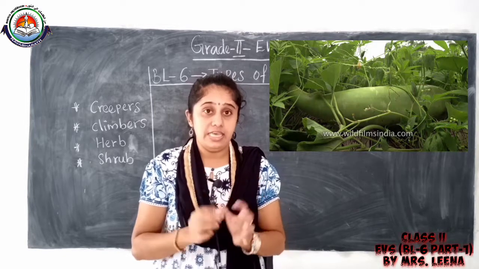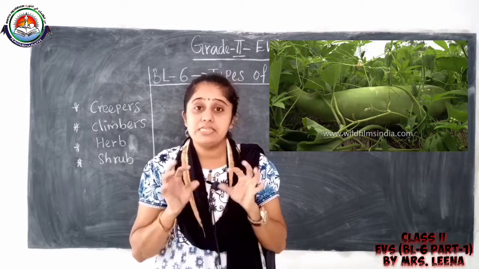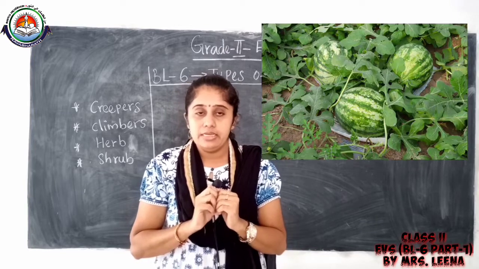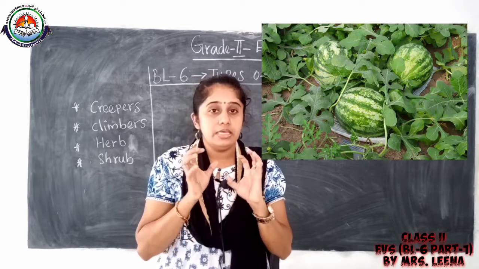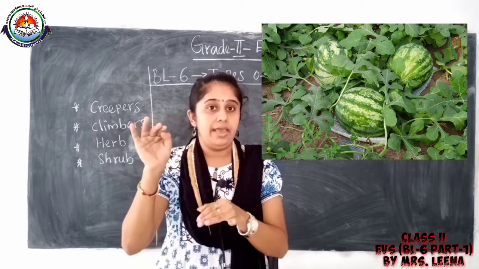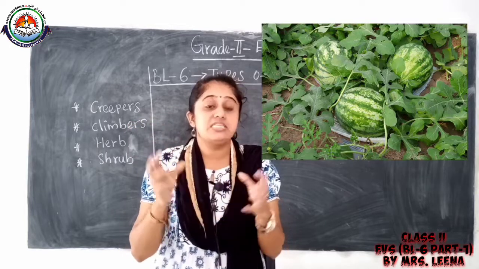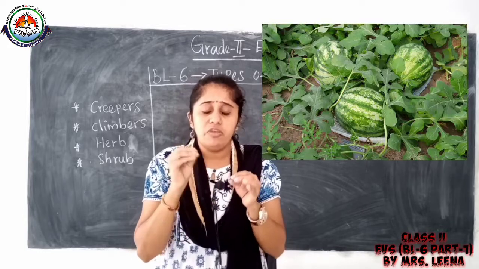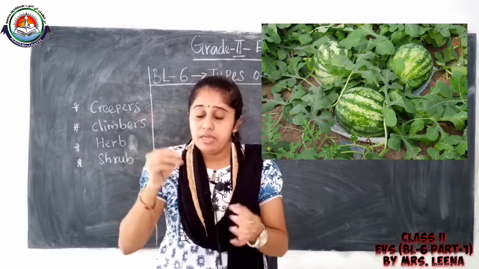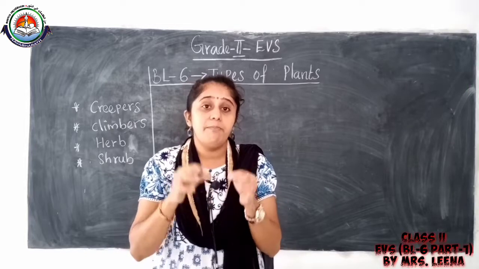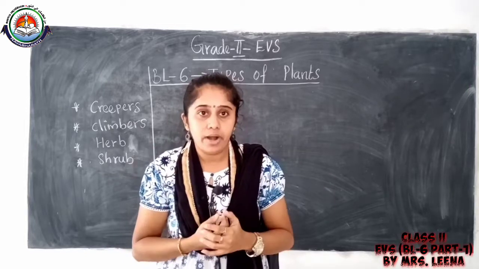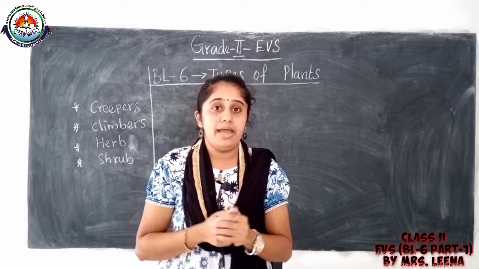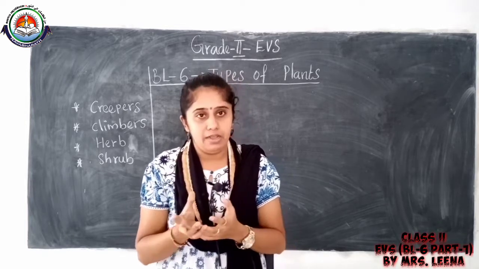Some of the creeper plants have big and heavy fruits, right? If we make it climb, the stem will break, because it has weak stem. If we make the creeper climb, the stem will break and the plant will die. So a creeper plant cannot be made to climb.